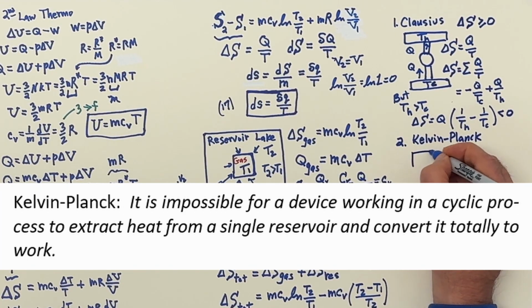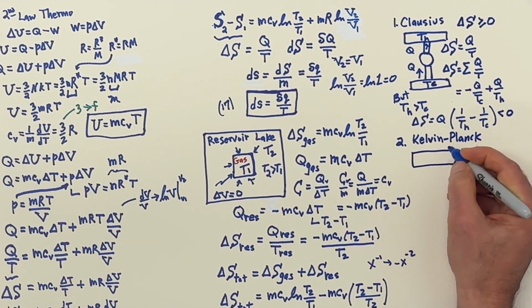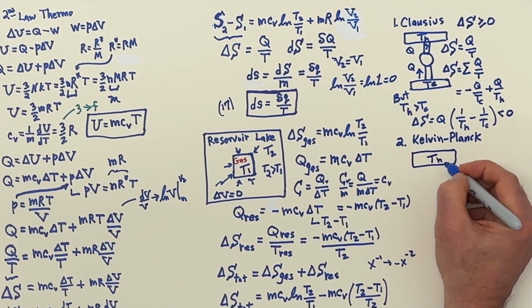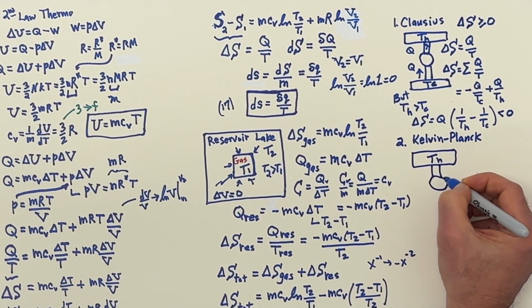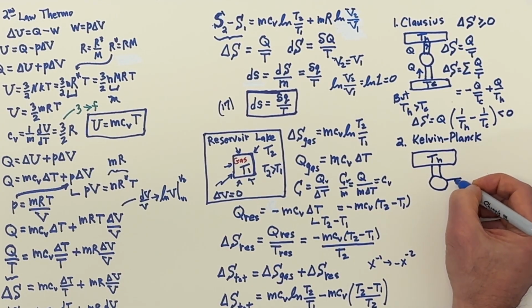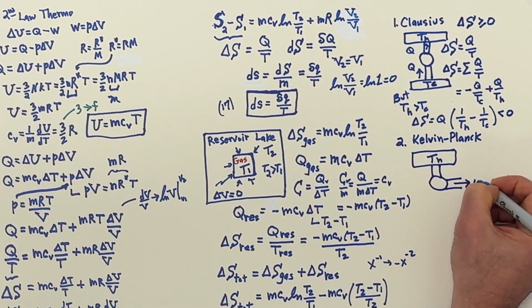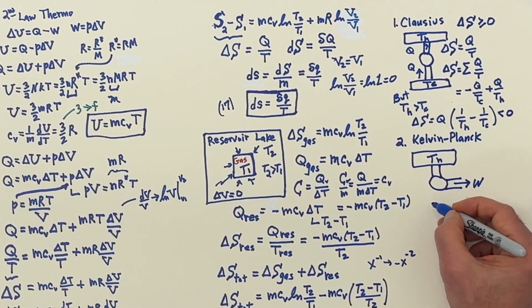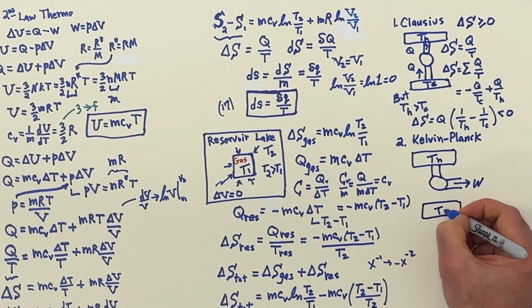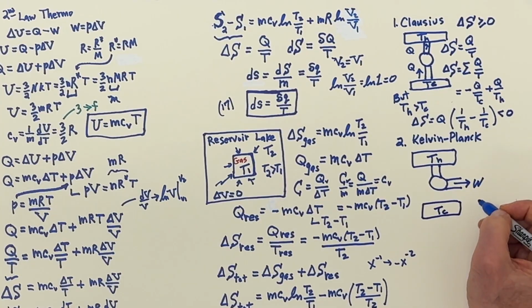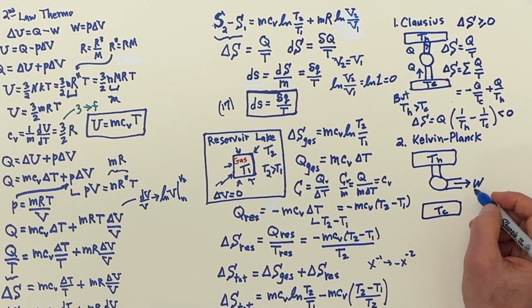All right, so let's go ahead and have this reservoir here at the hot temperature taking some heat, and we're going to let the heat go out here as work. And here, we'll just put another reservoir down there, which we won't really need.